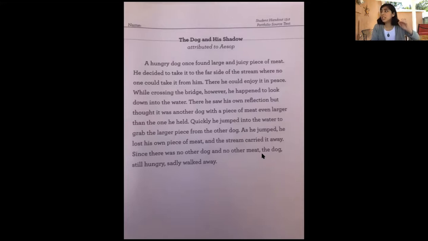And once he sees his shadow, he thinks it's another dog. And he thinks that dog has a bigger piece of meat. So what does the dog do? It jumps into the water because it's trying to take away the piece of meat from the dog he thought he saw in the water. But silly him, it was just his shadow.